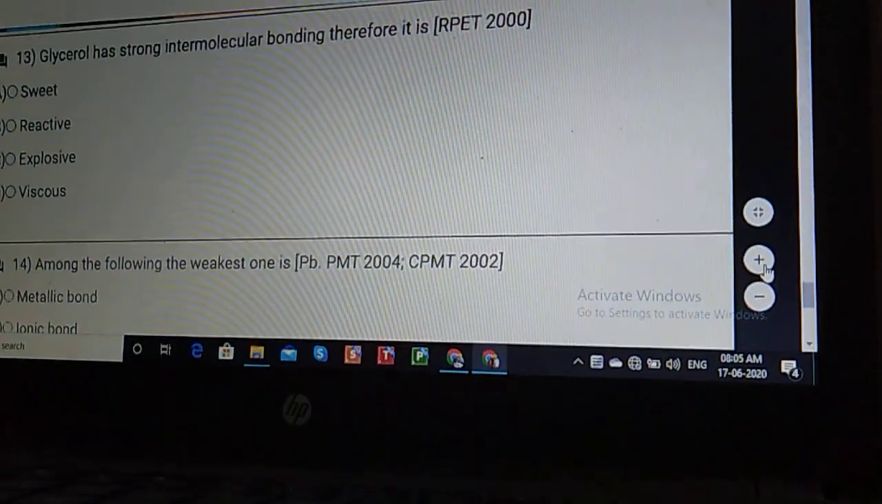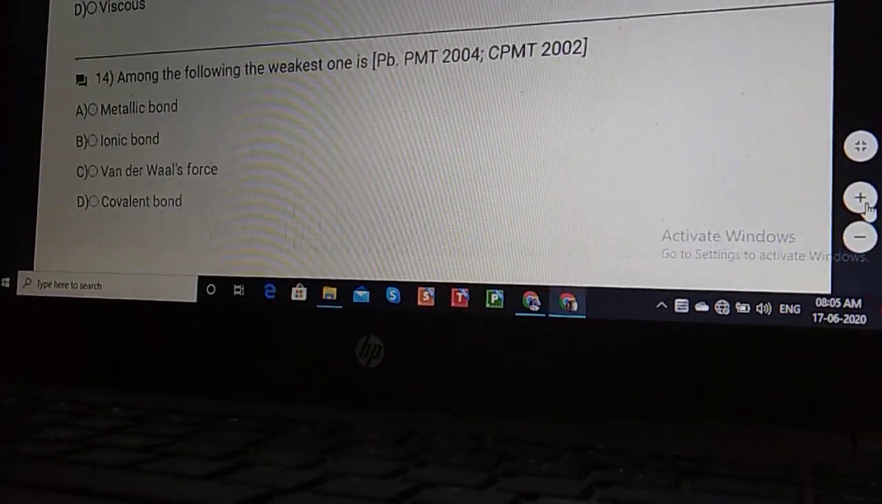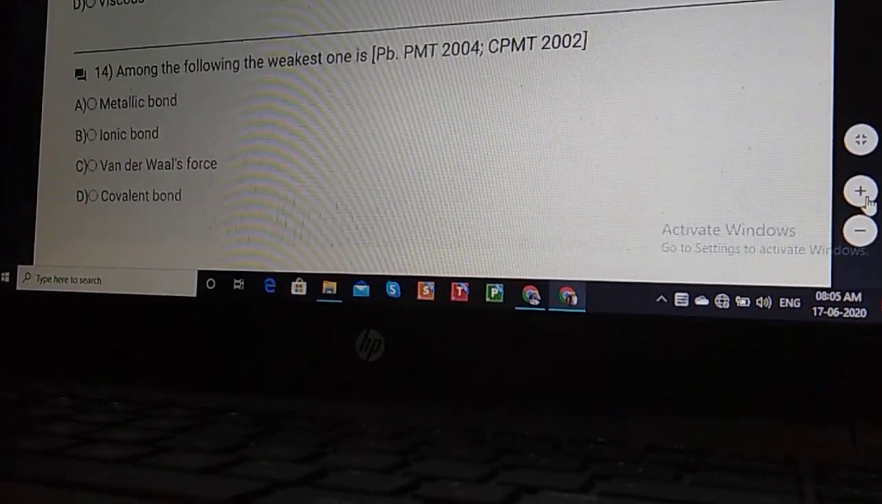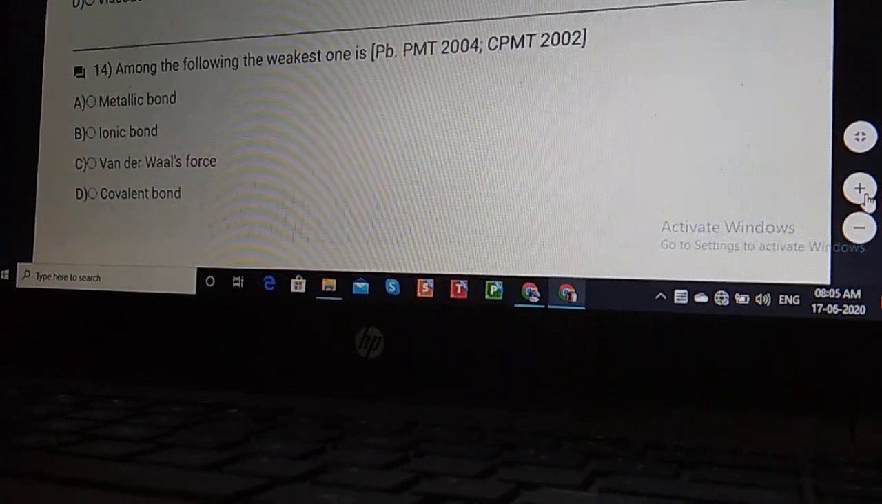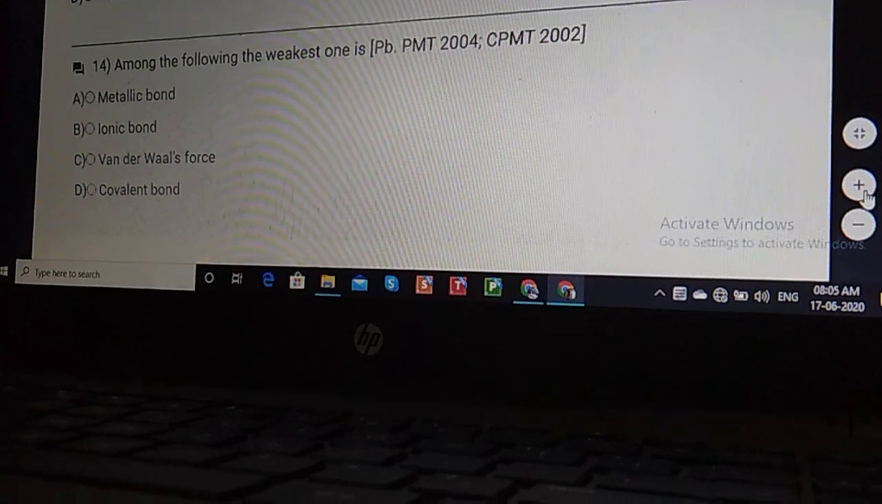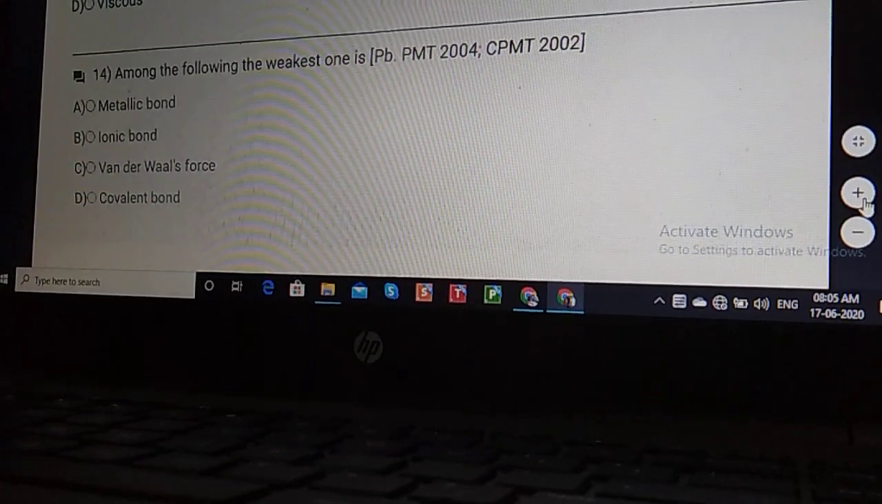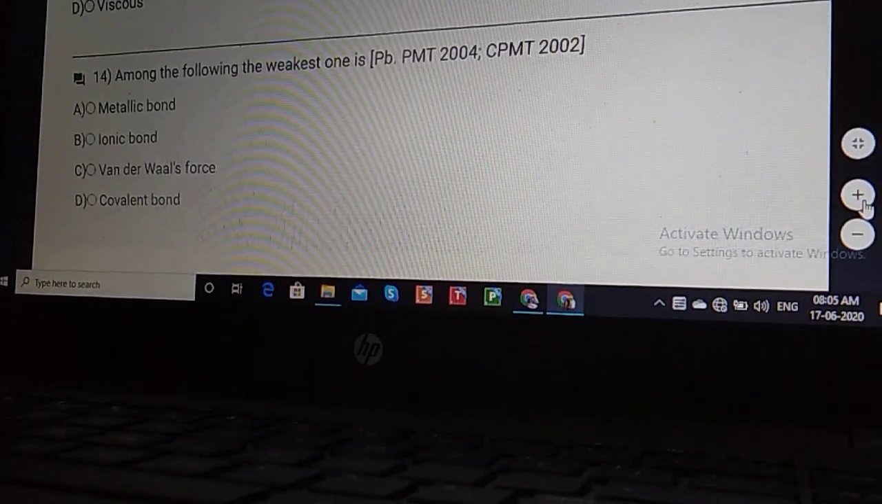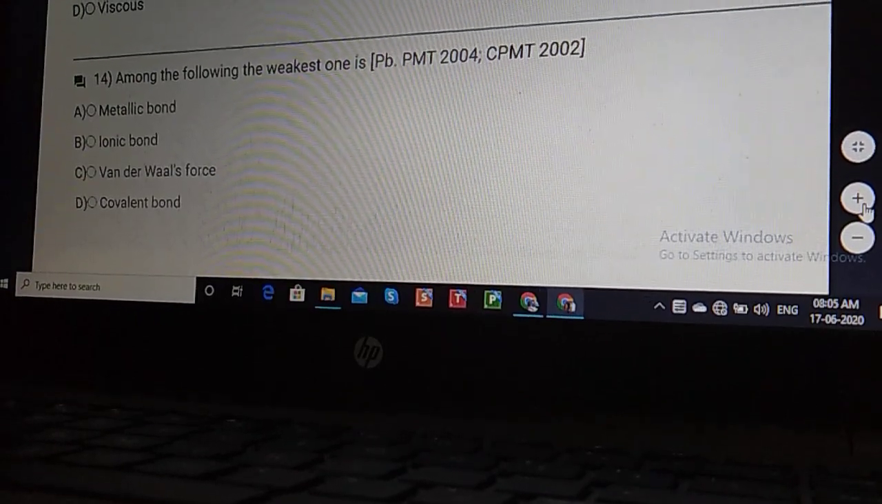Now let us move to question number 14, student. What is question number 14? Among the following, the weakest one is: metallic bond, ionic bond, covalent, and van der Waals force. Dear student, a covalent bond is formed between non-metals. A metallic bond is in metals, and an ionic bond is between metal and non-metal. And when you are talking about van der Waals forces, these form in gases, student.